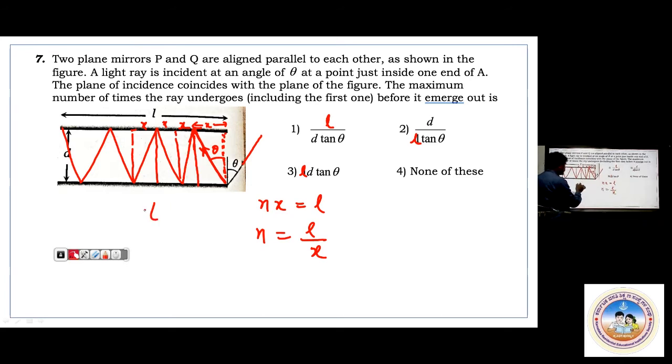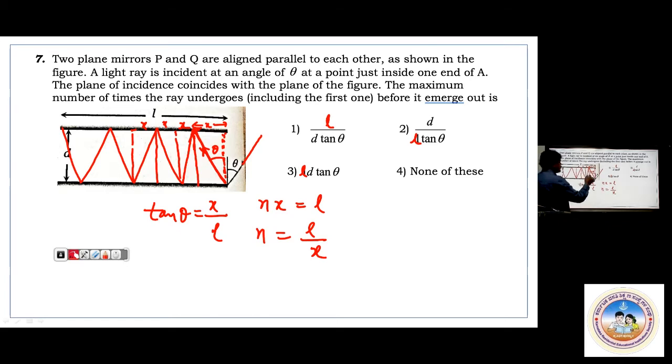Come on, you say in that triangle, tan theta equals x by L. See here, theta, x by L. So what is x equals? What we need is n, which is L by x, and x is required. x is L tan theta, you will be getting.